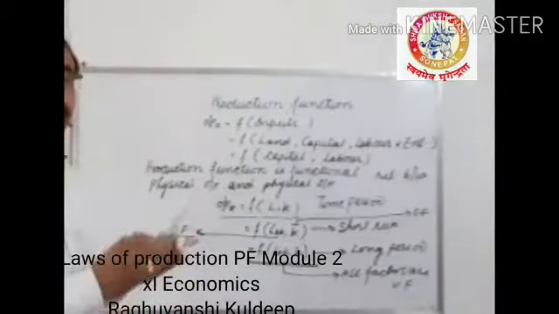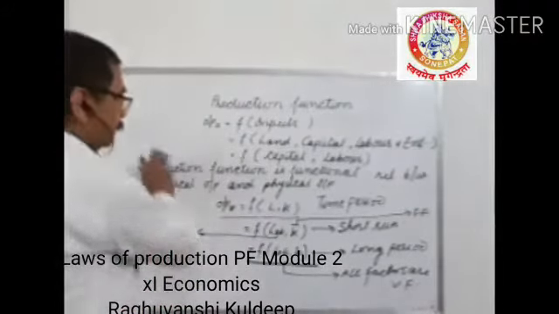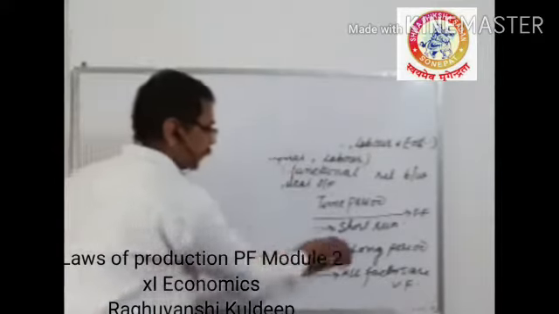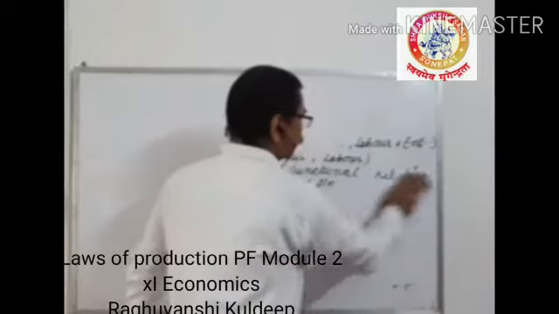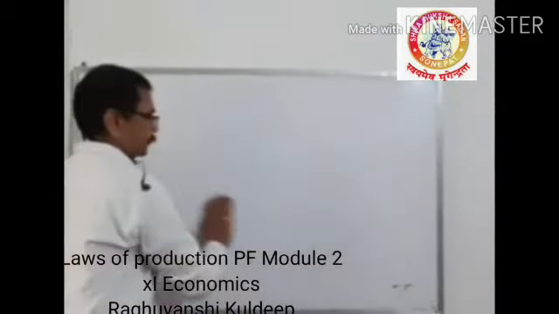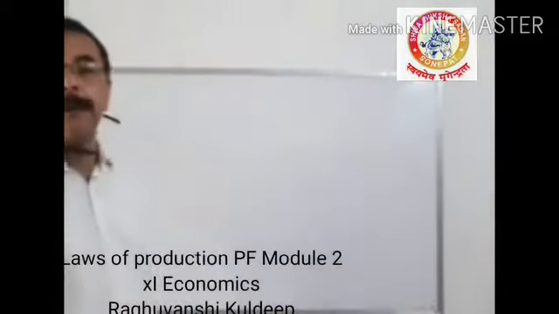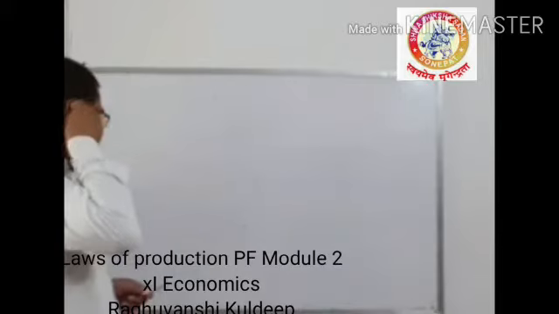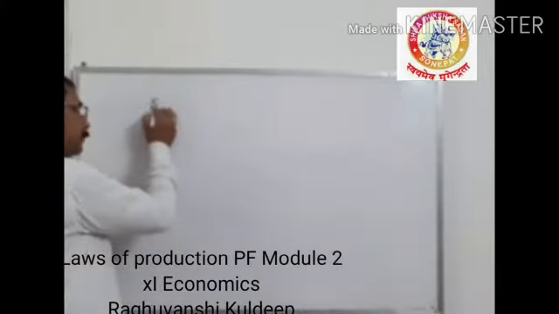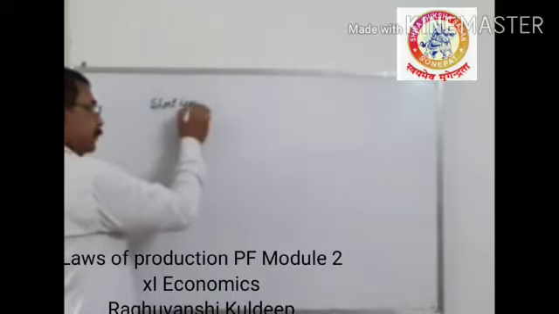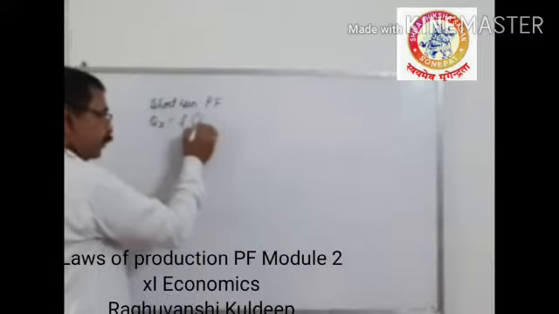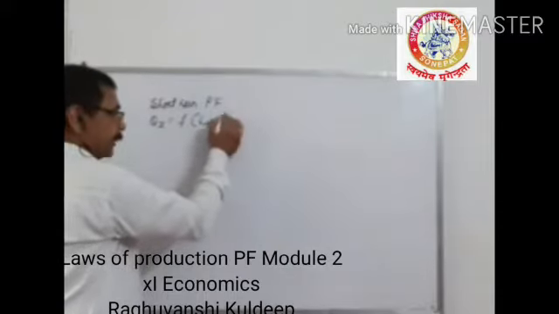It can be defined in the form of the difference between production functions. So if the firm is able to change only one factor input, keeping the other constant, that means the firm is in the short period. So the production function related to the short run is known as short run production function. That means the output of X commodity is a function of the variable factor labor only, keeping capital constant.